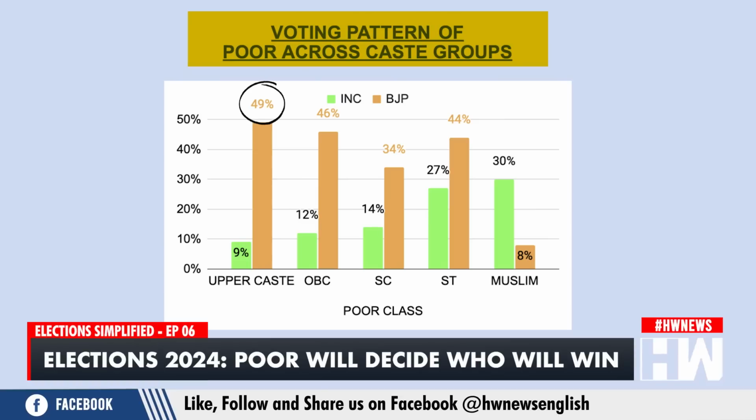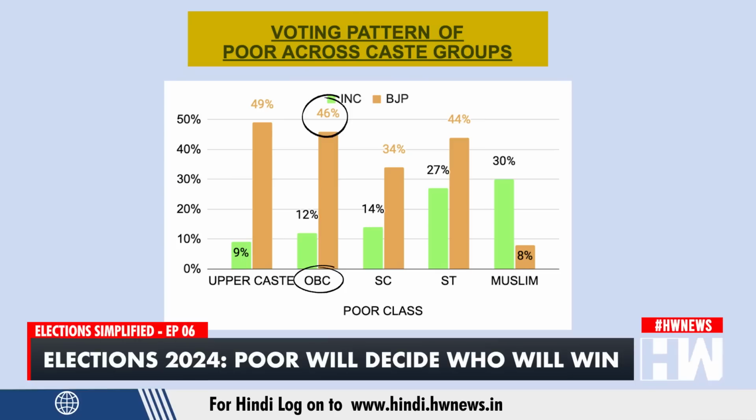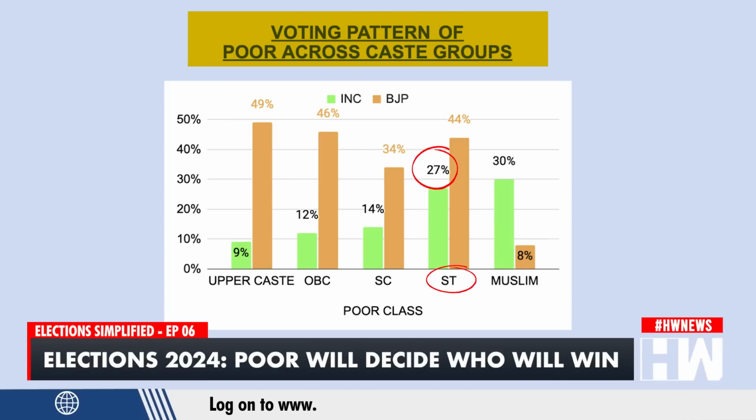Here we see that 49% upper caste, 46% OBCs, 44% Scheduled Tribe amongst the poor voted for the BJP, and this is higher than the number of SCs, 34%, and Muslims, 8%, who voted for the BJP. For the Congress, 27% STs and around 30% Muslims amongst the poor are voting in high numbers compared to other caste groups.